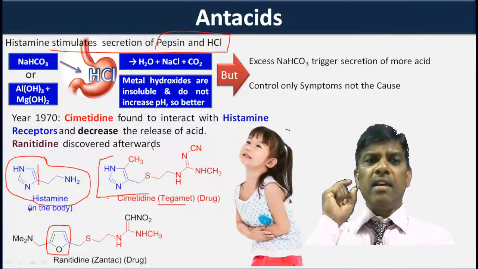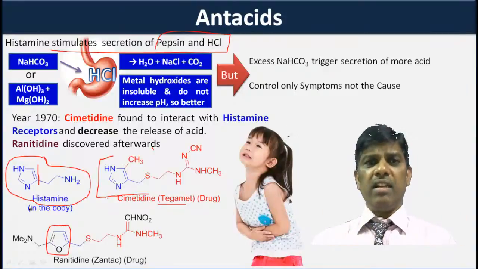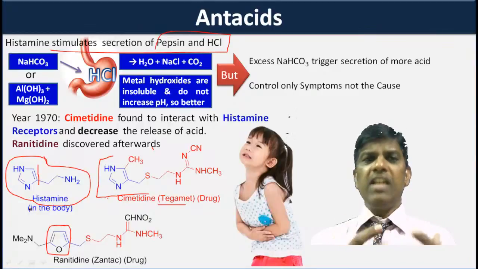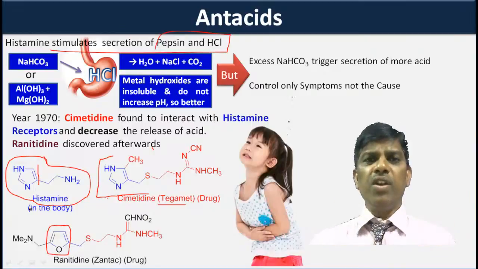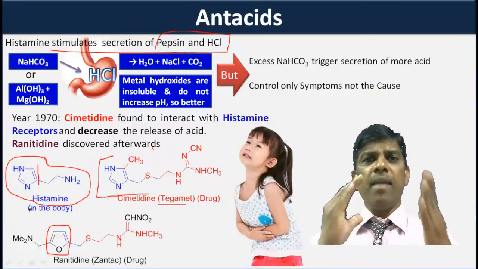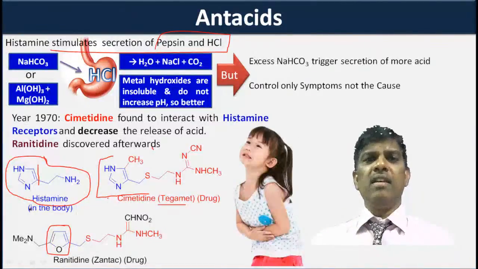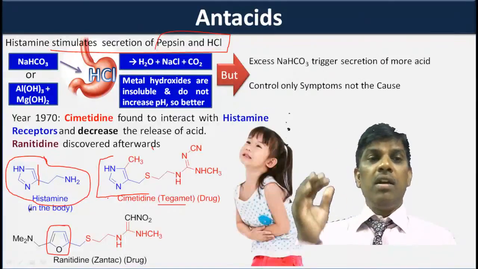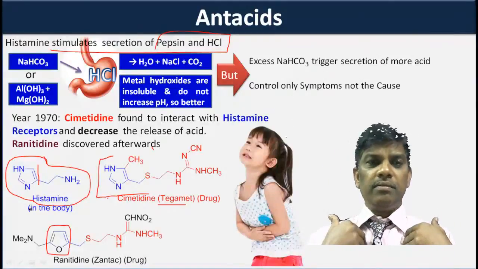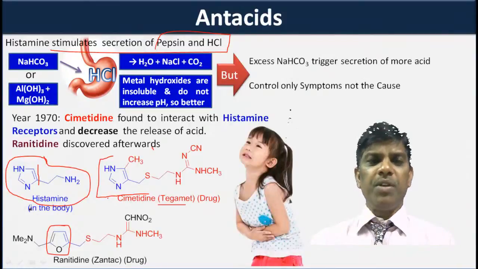Yes, and the drug quantity also is very, very important. It is a caution, so please follow this. My interest is to make you understand what the drugs are and how they act. As a chemist, as a doctor, you must know all these things, right? If you are a normal viewer, please don't depend on my lecture and don't take medicines on your own. Please follow the doctor's prescription only.